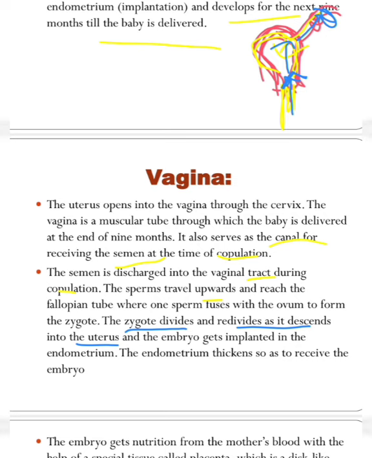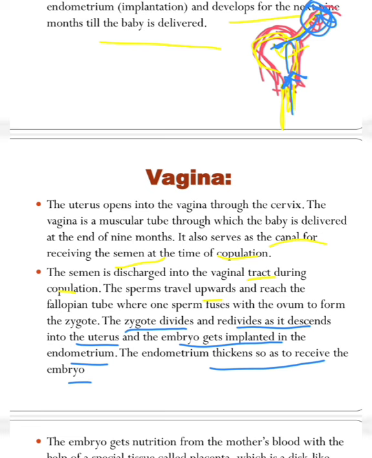Means, after some cell division, it will come inside the uterus, and here it will be implanted. The embryo gets implanted in the endometrium. The endometrium thickens so as to receive the embryo. So the endometrium becomes thick when it receives the embryo.